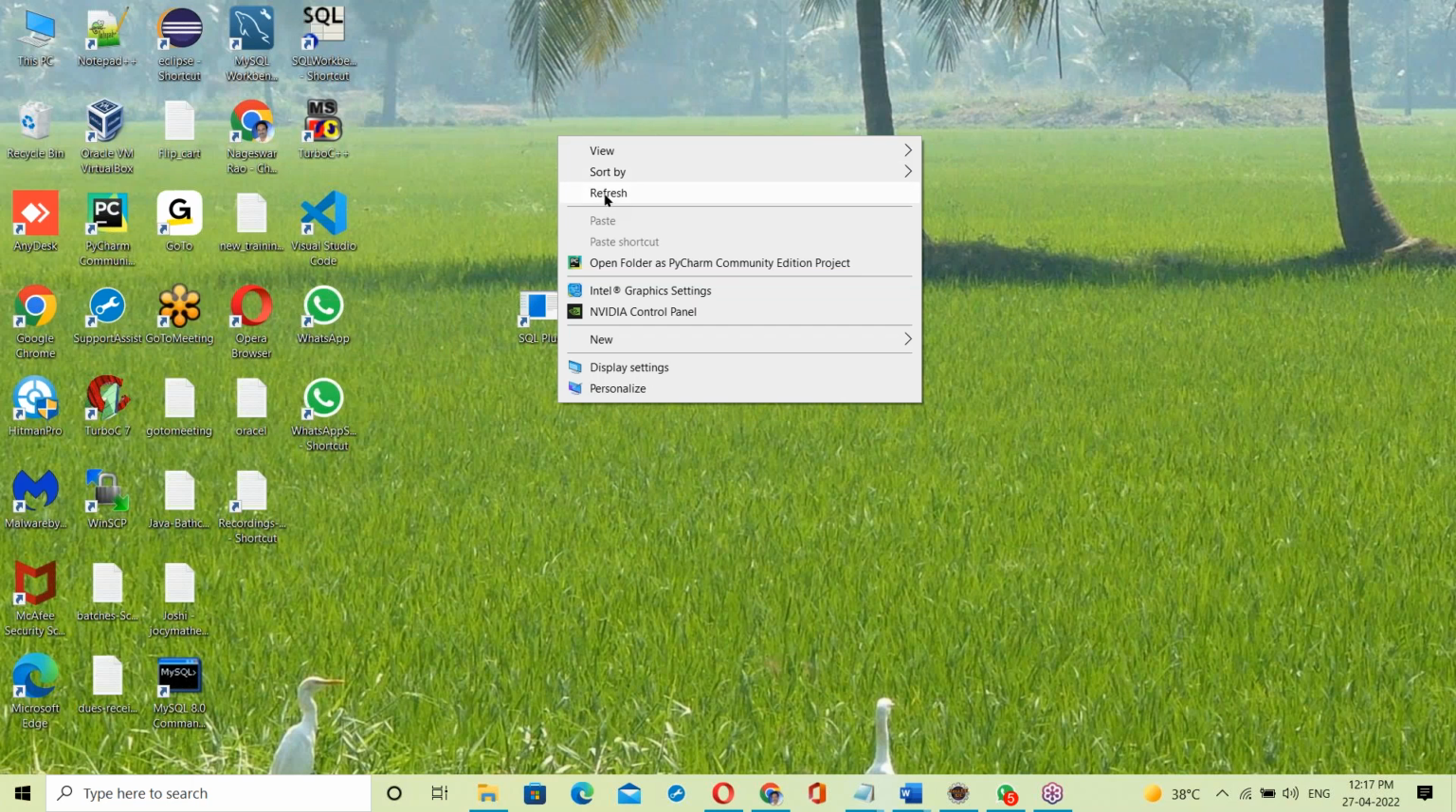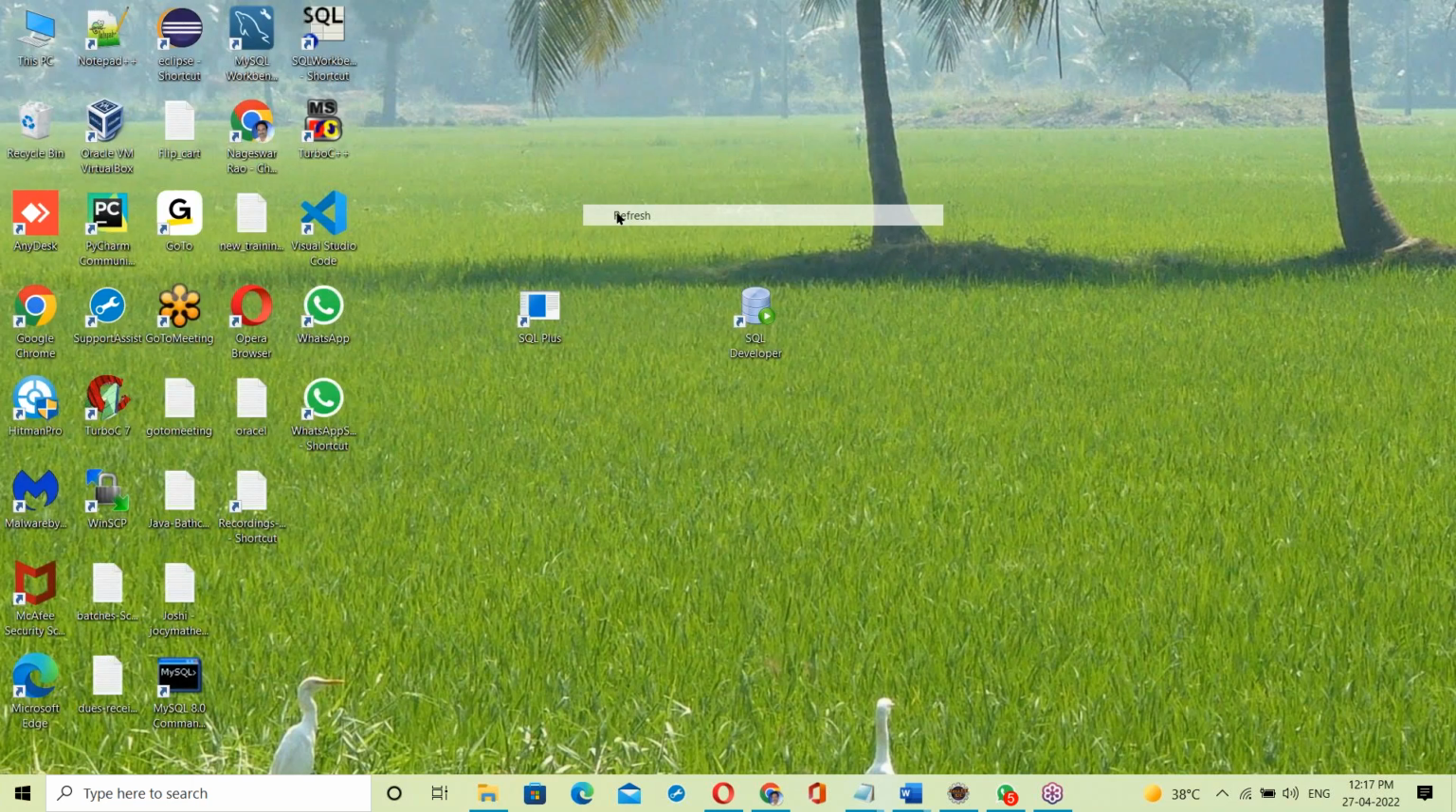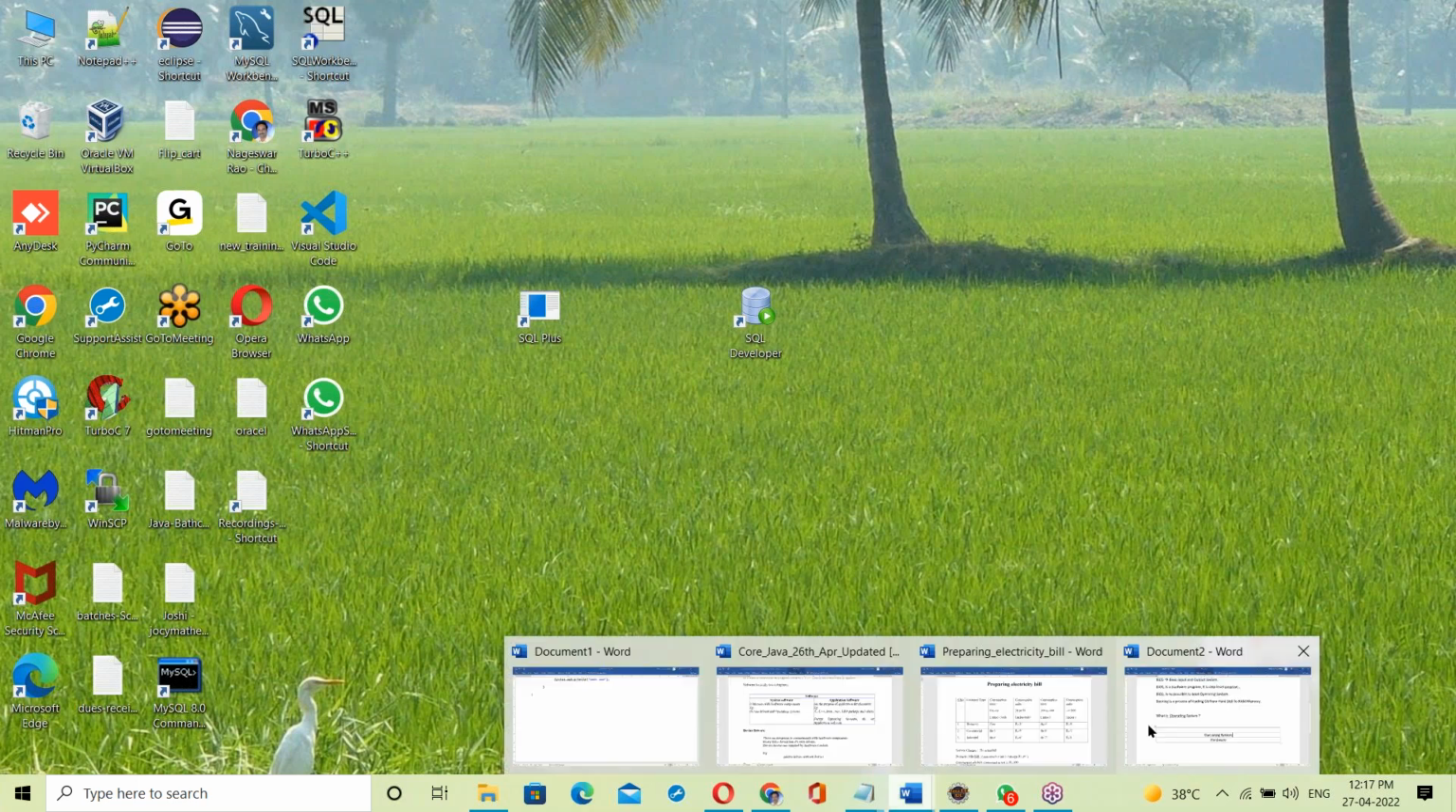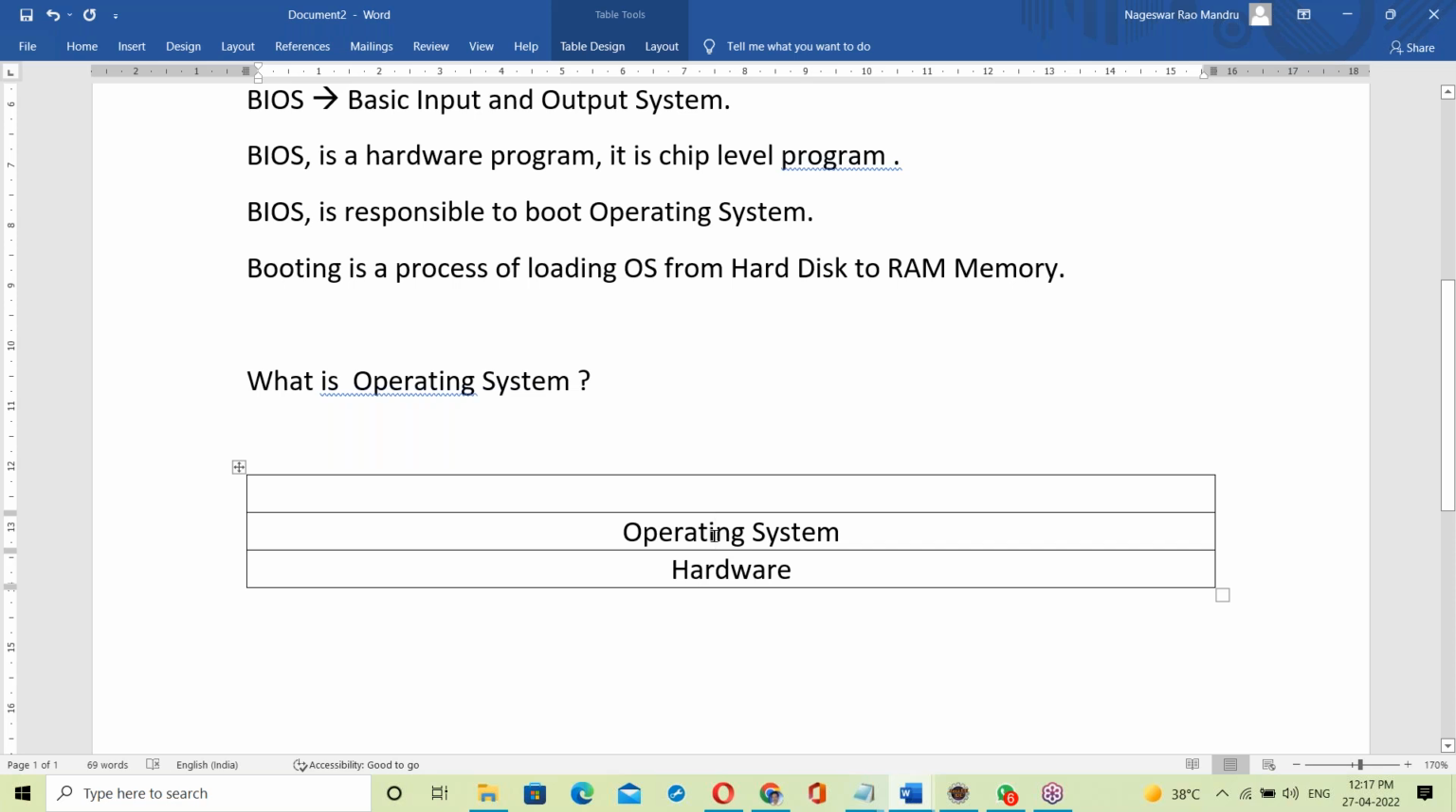Once booting is done, your system is ready. Without OS, no computer, so OS is required. Once the OS is started, your system is ready. On top of hardware, OS is running. That means your system is ready.